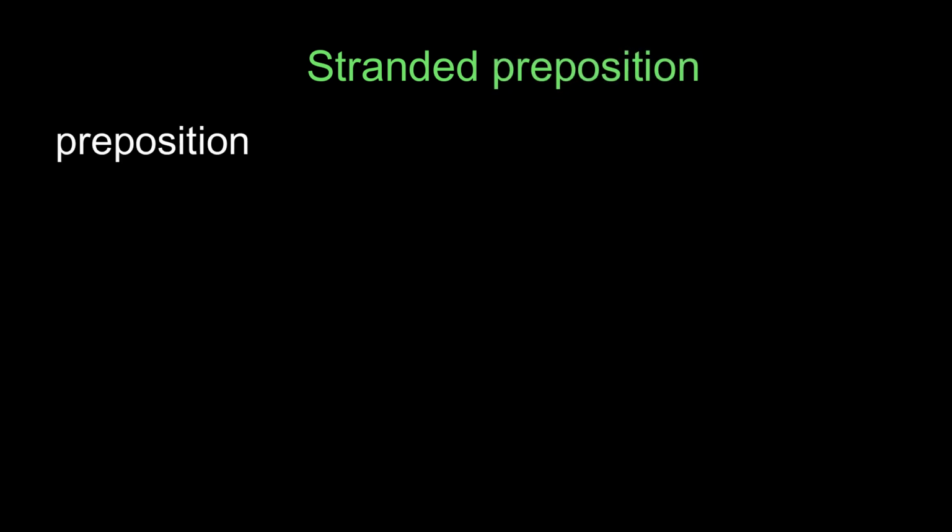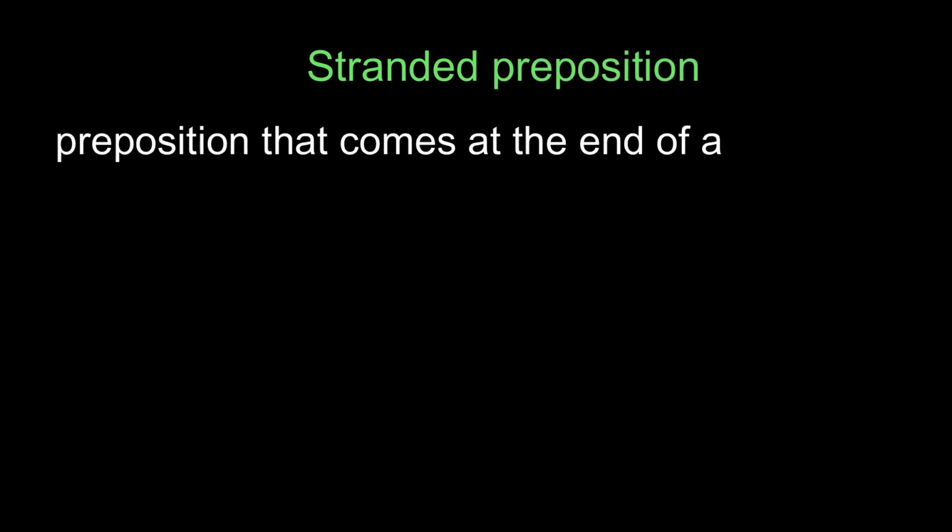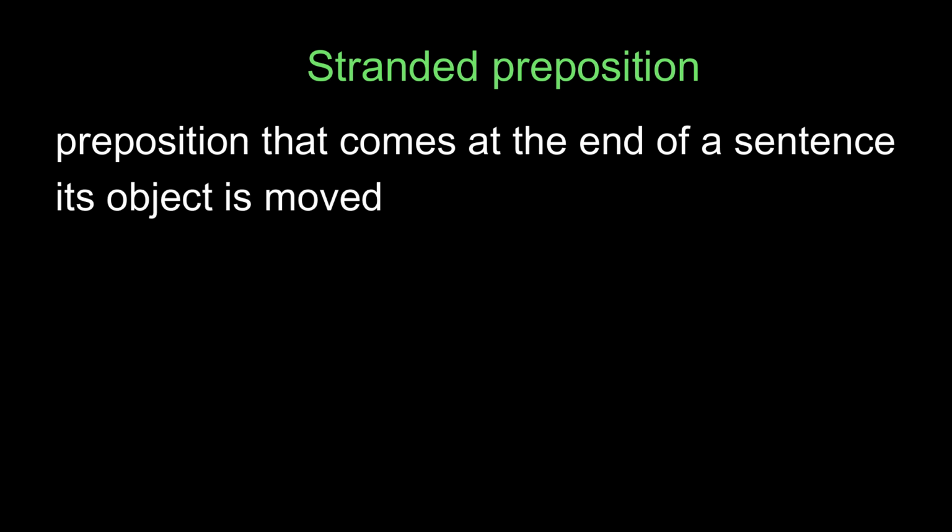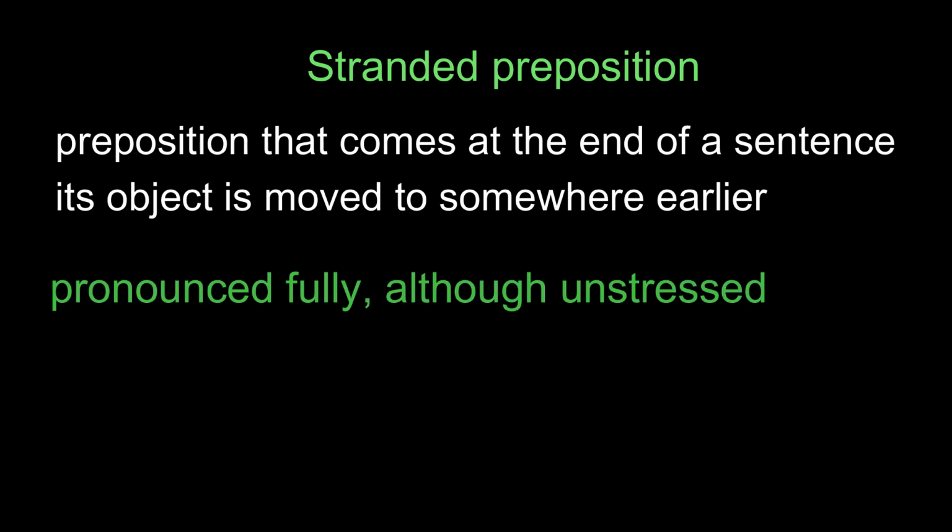Stranded preposition. A stranded preposition is a preposition that comes at the end of a sentence. It is stranded because its object is moved to somewhere earlier in the sentence. A stranded preposition is pronounced fully, although unstressed. In other words, prepositions are normally unstressed, and when unstressed, their sounds are greatly reduced or weakened.